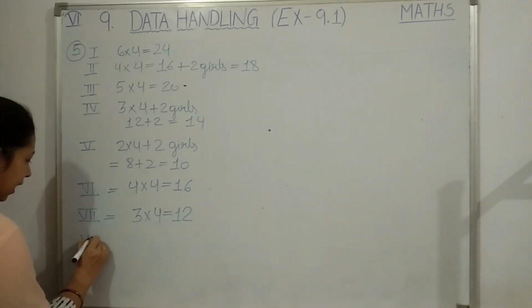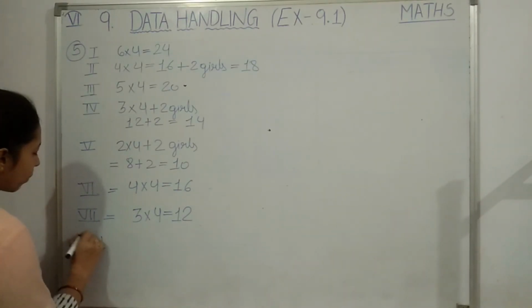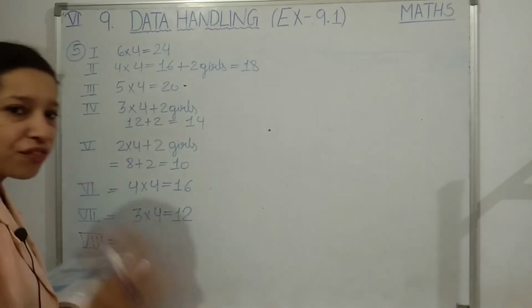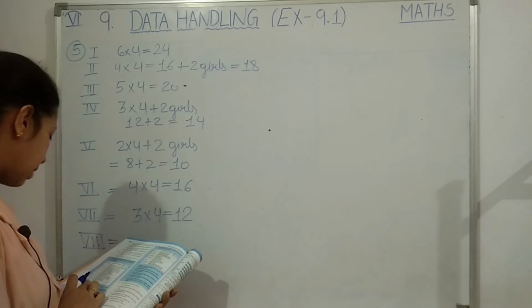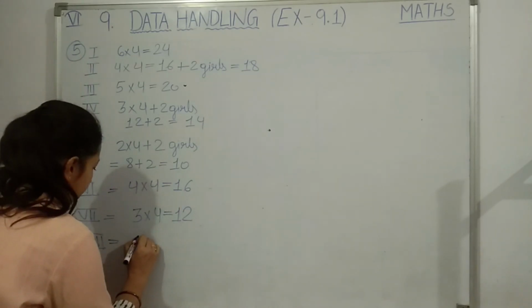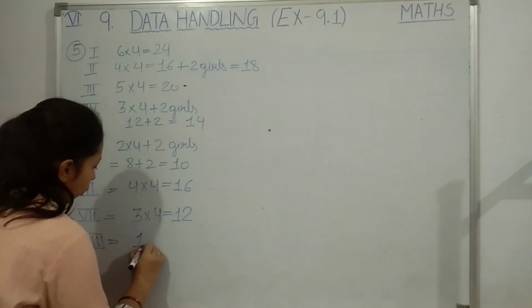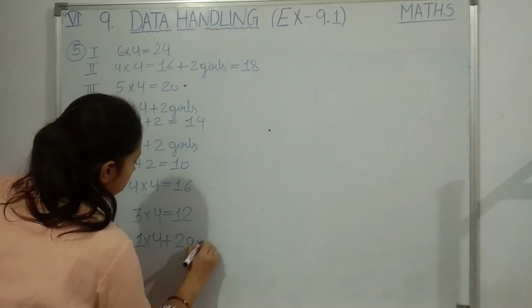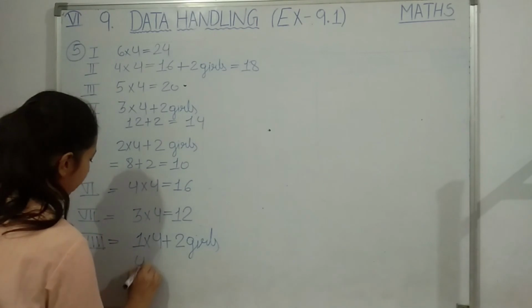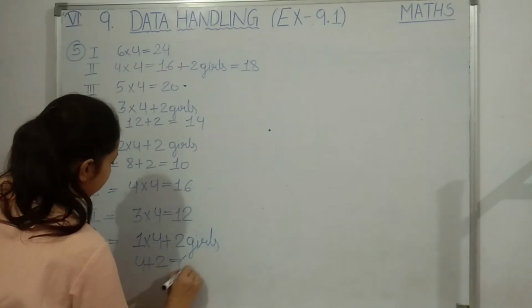It is not necessary in the exam, no need of writing this, but to make you understand very clearly I am asking you to note this. Okay, then class 8, 1 complete picture, that means 1 into 4 and a half picture means plus 2 girls. Then students, 4 plus 2, that means 6 girls.